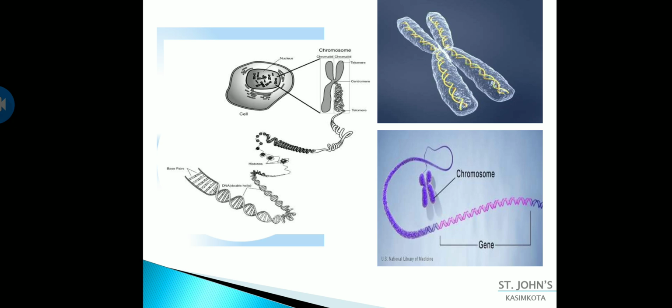I think you might have learned it in your previous classes itself. DNA is a double helical structure composed of nucleotides, and nucleotides are made up of a sugar group, a phosphate group, and nitrogen bases. The nitrogen bases present are adenine, cytosine, guanine and thymine. Base pairing of these gives the helical structure of the DNA. You might have learned these things in your previous classes, so that is the reason I am being a little bit faster. And as you can see in this picture, the segment of the DNA is called a gene.